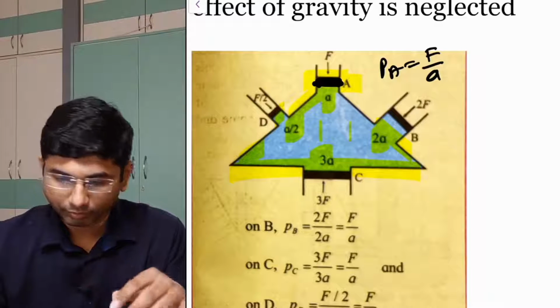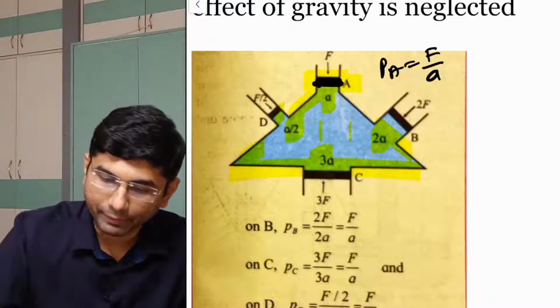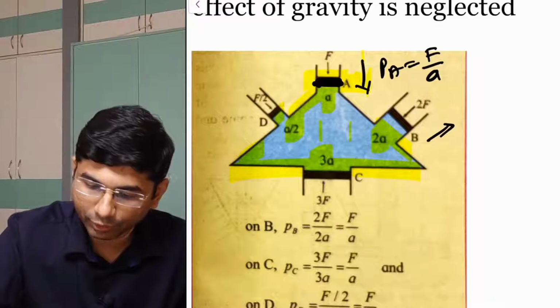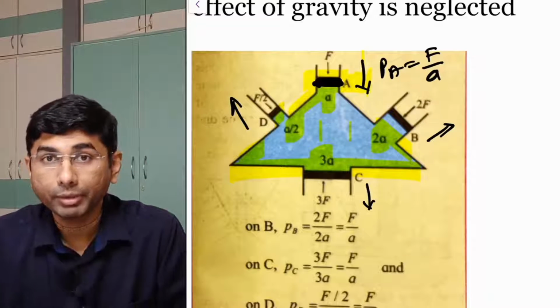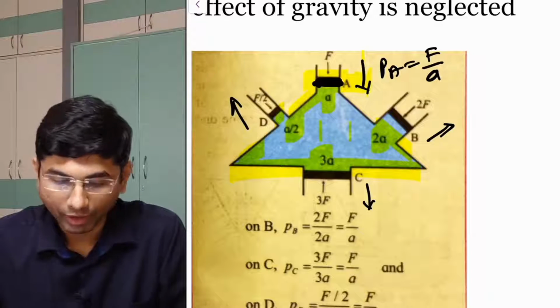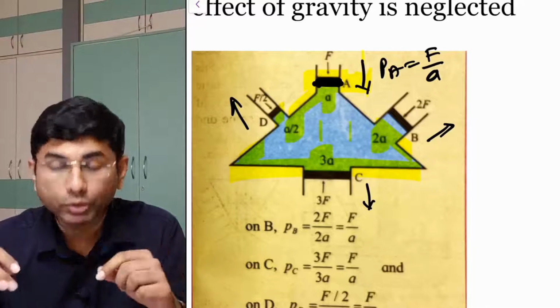But now because of that, the others have to come out. See, if the piston at A goes inside, now this has to come out. And how much will they come out? They will come out in such a way that the same pressure is maintained everywhere. Now if I want to stop them from moving away, how much force do I need to exert?